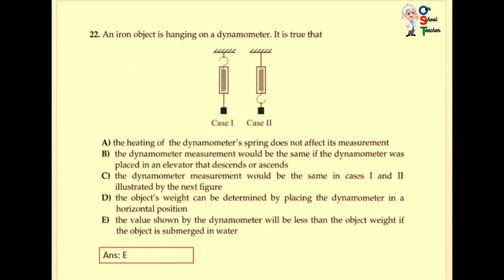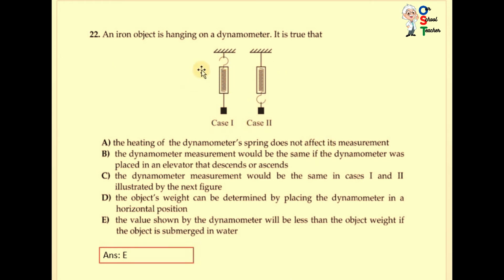Now question number 22. An iron object is hanging on a dynamometer. You can see they are hanging in this way. The heating of a dynamometer spring does not affect the measurement. The dynamometer measures would be the same as the dynamometer was placed in an elevator that descends or ascends. The dynamometer measures would be the same in case 1 and 2. No, both are different.